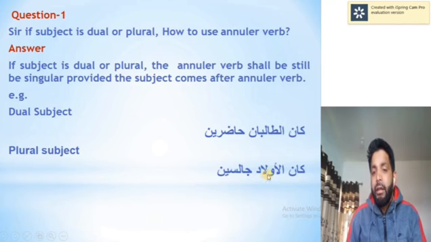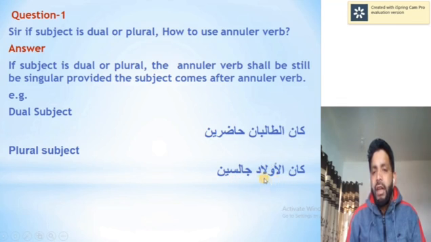Now we have a plural subject. Suppose awlad, walad, its plural is awlad. Now here the subject is plural, so I used kana. Before using kana, it was الأولاد جالسون, the boys are sitting. Then I used kana. I say كان الأولاد جالسين. It was jalisun, it became jalisin. So awlad is its noun, jalisin is its predicate.